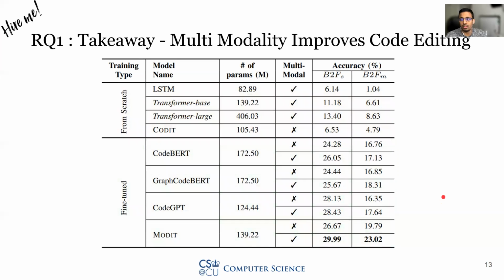And last but not the least, we also see that the multimodality improves code editing performance irrespective of what pre-trained model we use. As we can see, no matter what model we use, when you use multimodal data, it always improves the performance.